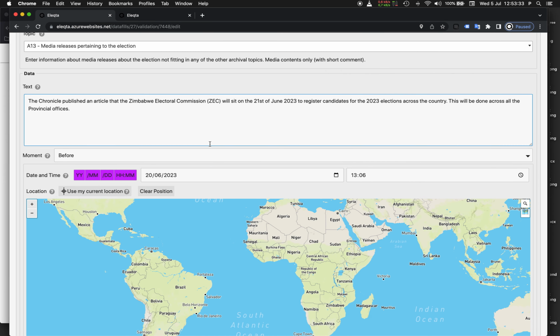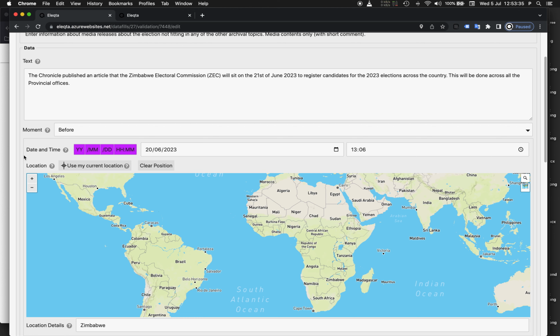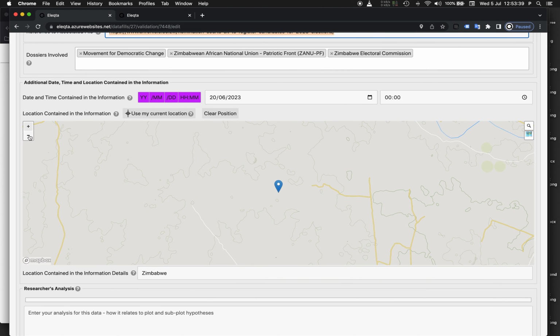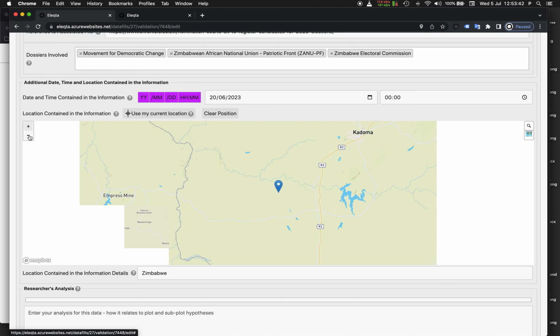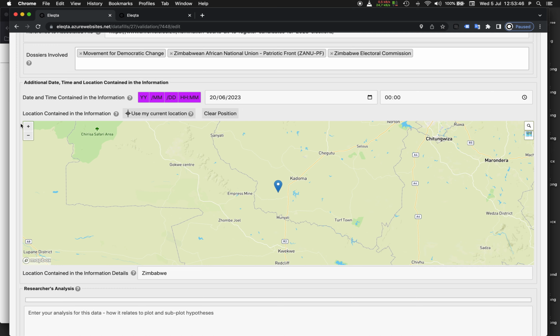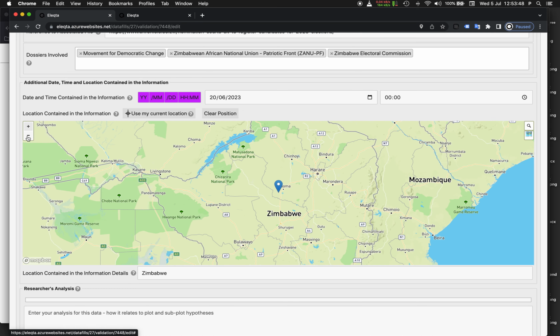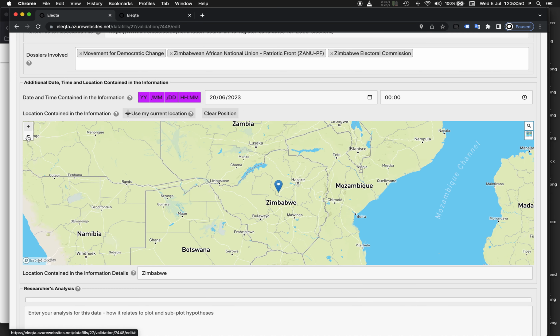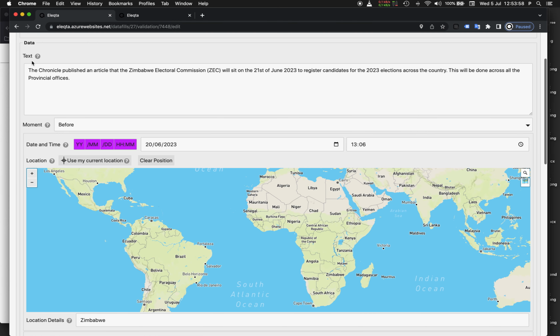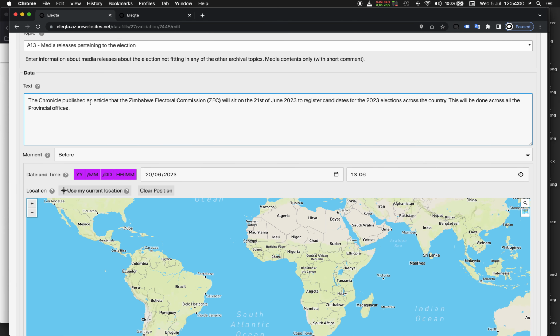So I see that there also has been another information that has been posted in the second map here. I think this is a mistake. I remind you that the second map must only be used if the information that you're entering contains a reference to another event.